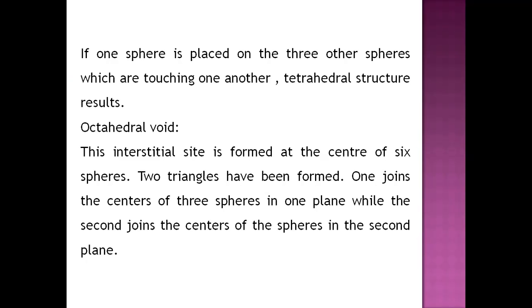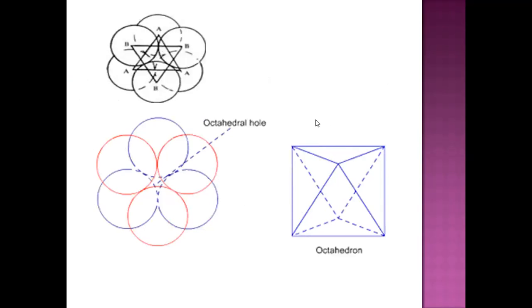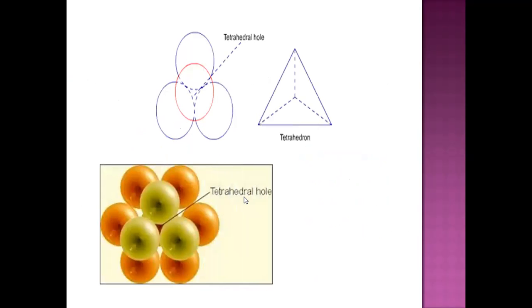One joins the centers of the 3 spheres in one plane, while the second joins the centers of the spheres in the second plane. So an octahedral type of structure results, and hence it is termed an octahedral hole. See here in the figure, this is the tetrahedral hole, a 3-dimensional figure.